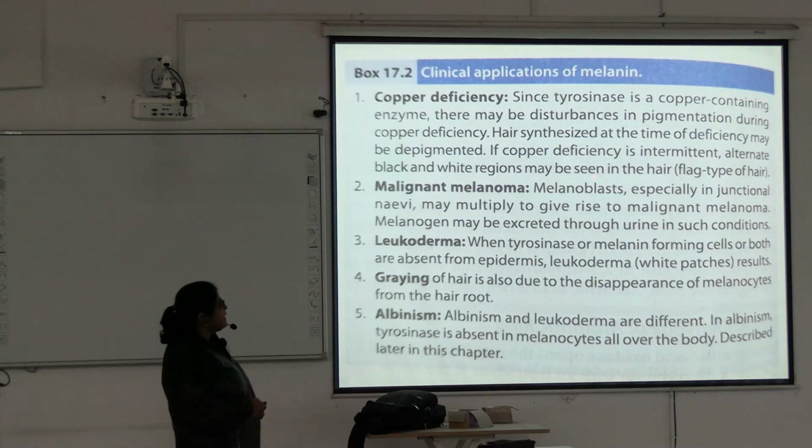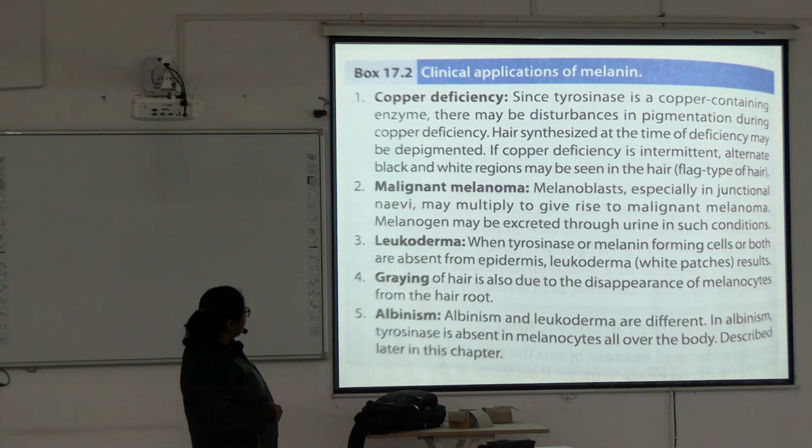Malignant melanoma, melanoblast, especially in junctional nevi.